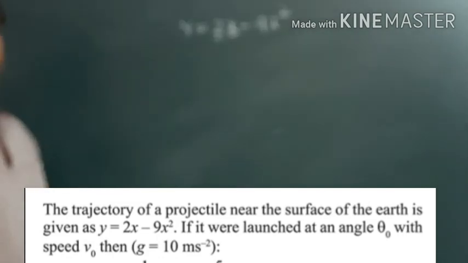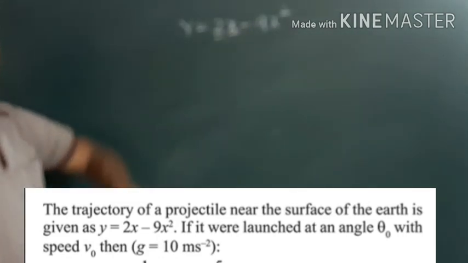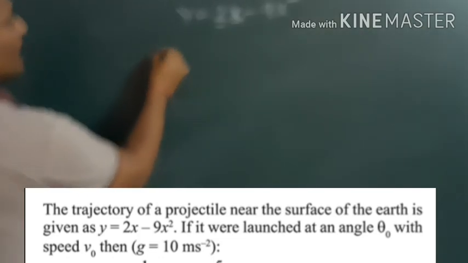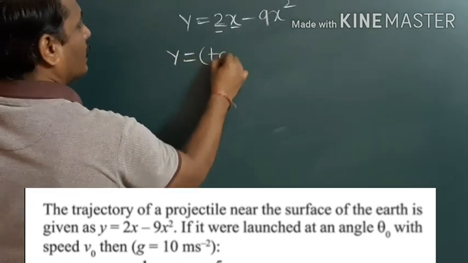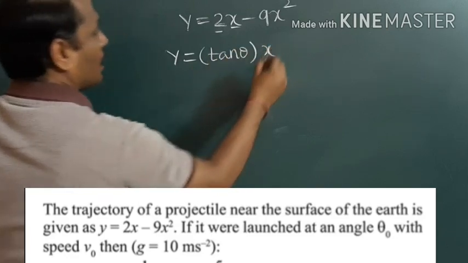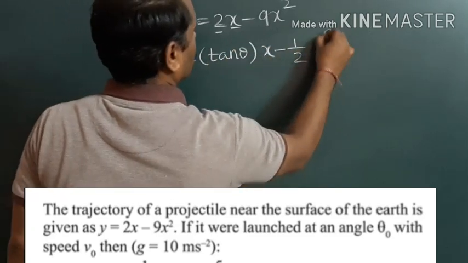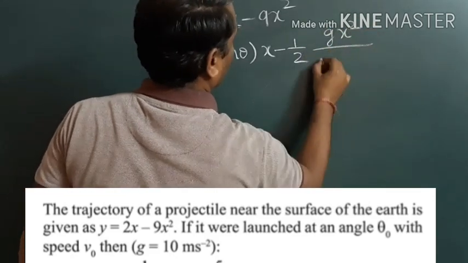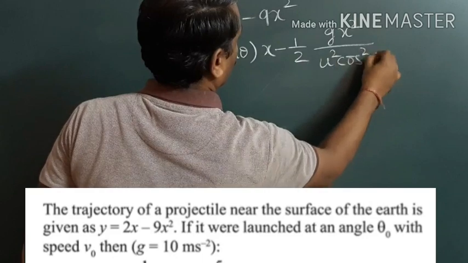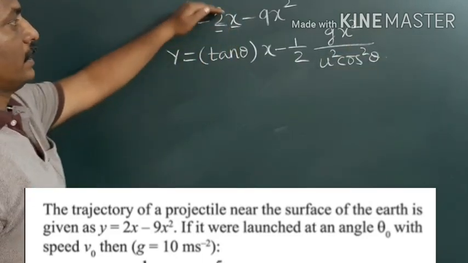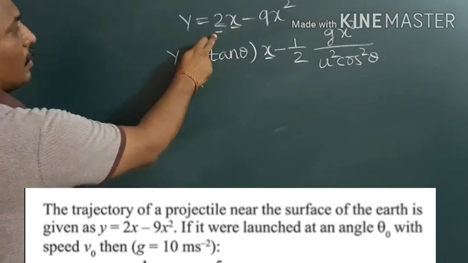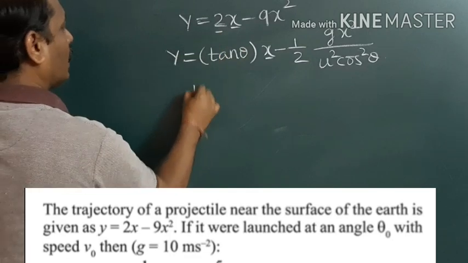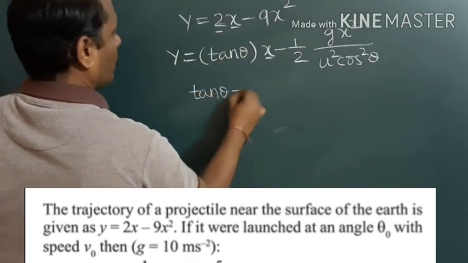Here the trajectory of a projectile is given, y equal to 2x minus 9x square. We compare it with the standard equation of trajectory of a projectile. The trajectory of a projectile is given by y is equal to tan theta x minus 1 by 2 g x square divided by u square cos square theta. Now we will compare these two equations. Here coefficient of x is tan theta, here coefficient of x is 2. So we get tan theta is equal to 2.